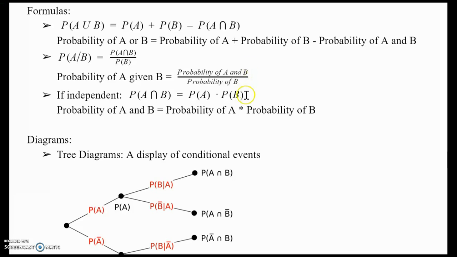Now if two events are independent, this is also very important. The probability of A and B occurring is just the probability of A multiplied by the probability of B. When we go back to the coin flipping example, coin flips are independent. Getting a heads on the first one does not indicate anything about the second one. So the probability of getting a heads on the first flip and a tails on the second would be 1/2 times 1/2, which is a fourth.